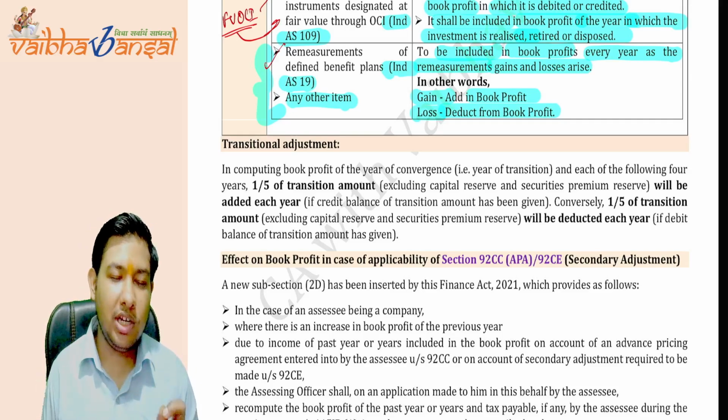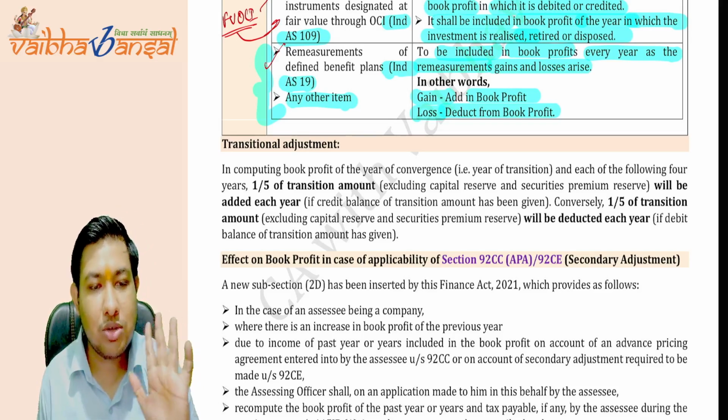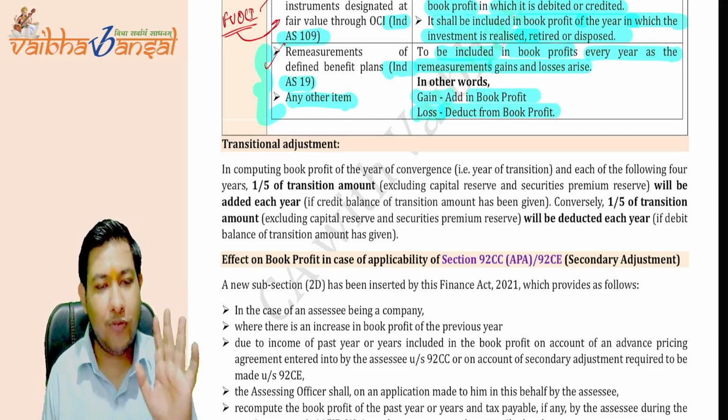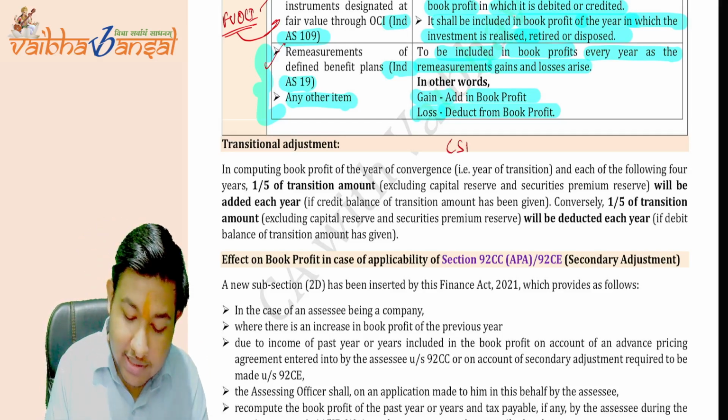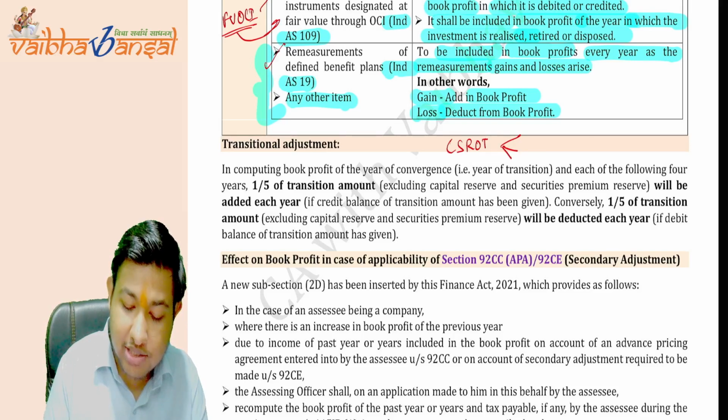But what you need to consider, the transition amount does not include five things. What are these five things? These five things are CSROT. What is CSROT?